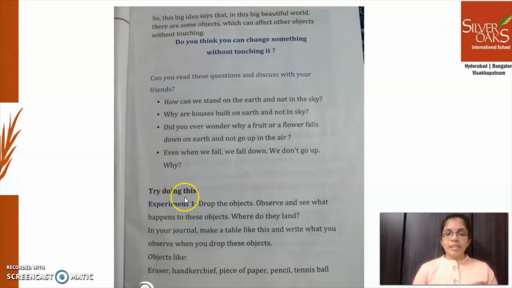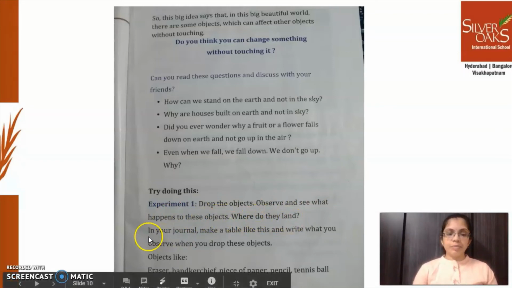Try doing this. Experiment 1. Drop the objects. Observe and see what happens to these objects. Where do they land?